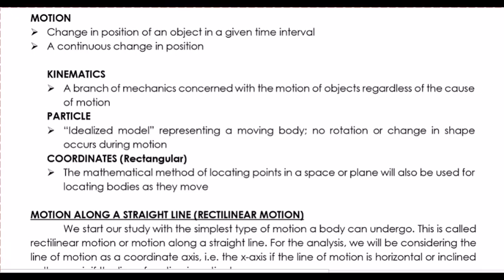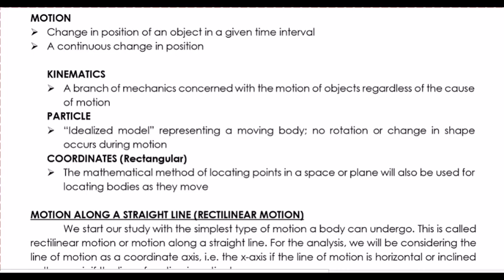So we also have to define what is a particle, and how we will use it in this discussion. In an idealized model, the particle that we consider will represent a moving body. No rotation, no change in shape occurs during motion.